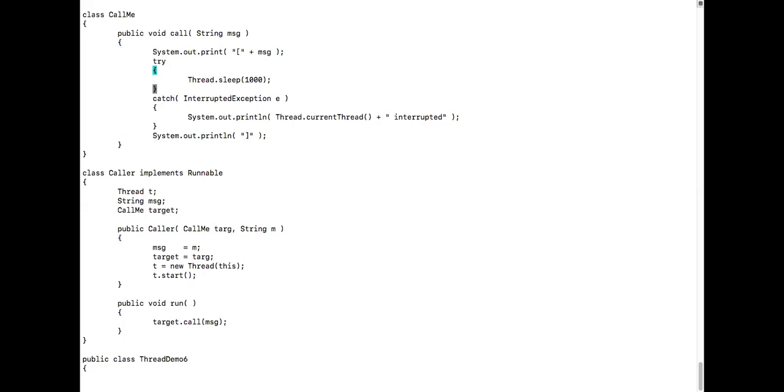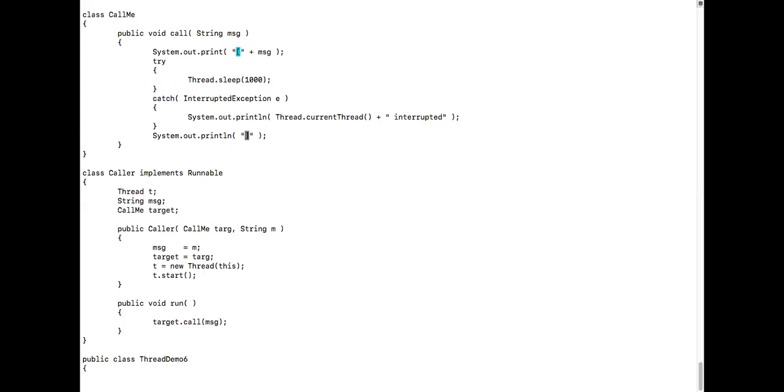Call method, and it is doing something. When someone calls call, what will it do? It will open the brace and print the message that has been sent to it as a parameter, and then it will go for 1000 milliseconds of sleeping. And after getting up from the sleep, it will close the brace. Isn't it, my dear friends?